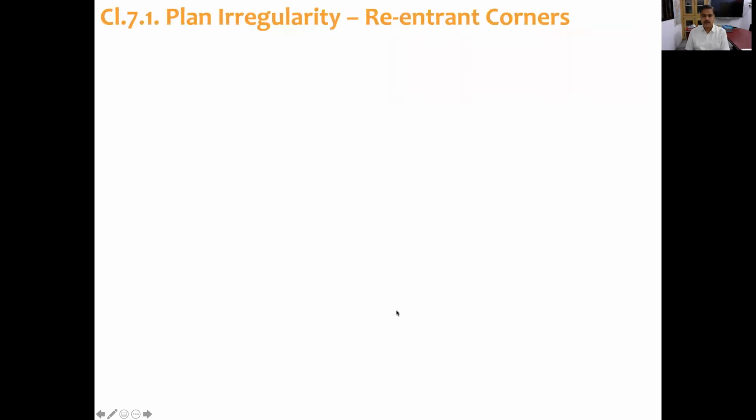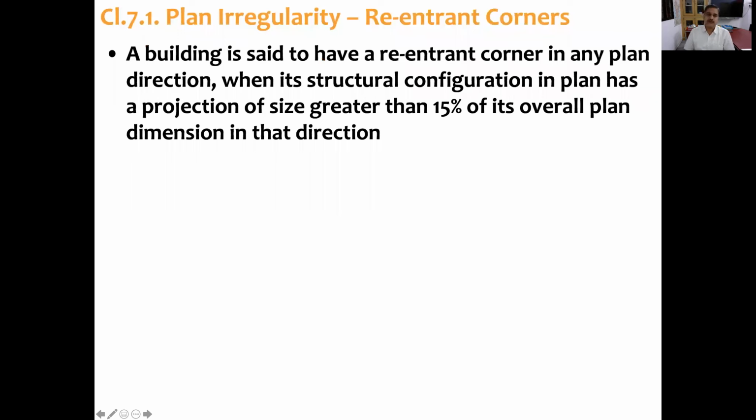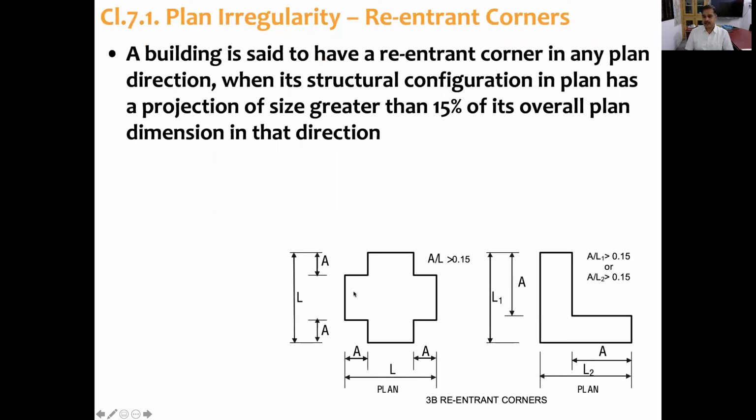or openings. So what does the code say about reentrant corners? A building is said to have a reentrant corner in any plan direction when its structural configuration in plan has a projection of size greater than 15% of its overall plan dimension in that direction. Now, if we look at this figure, the left one, in plan, in both the x direction as well as the y direction, L is the length in x direction and the same L is the length in y direction.